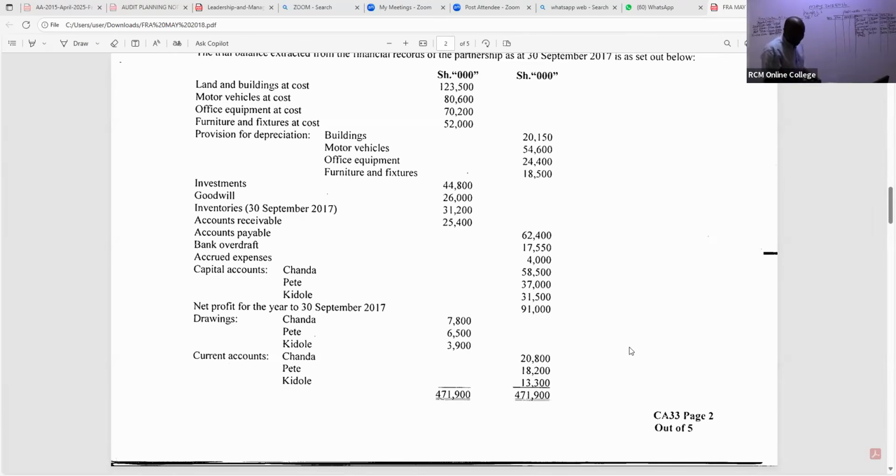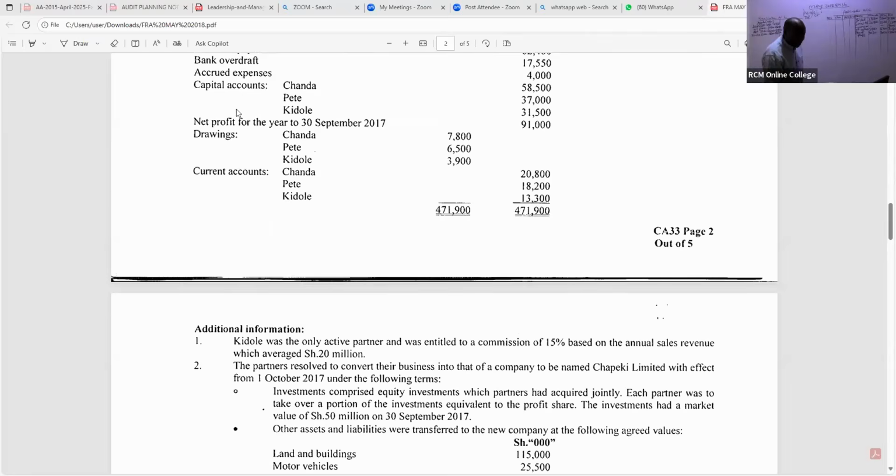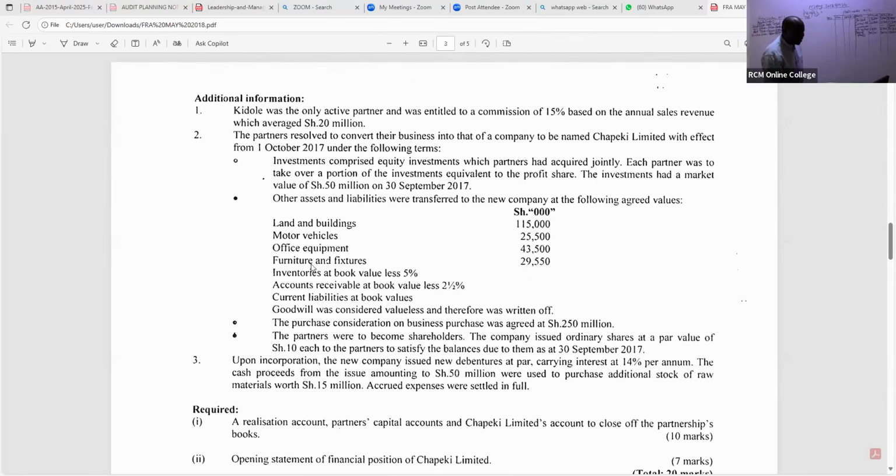Usichoke, endelea tu hivyo kuangalia which assets were taken to the new company. Which other assets were taken to the new company? So ukiendelea hapo mbele, wanakuja na kuambia pia kulikuwa na inventory. So ukiangalia inventory, they're trying to tell you something that can confuse you. Book value, don't go for that.